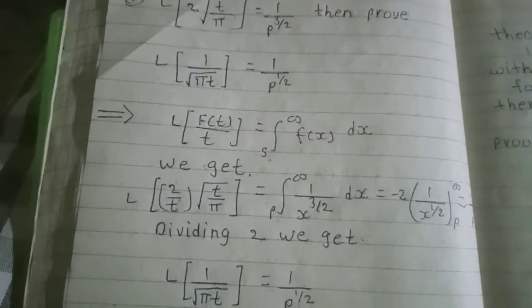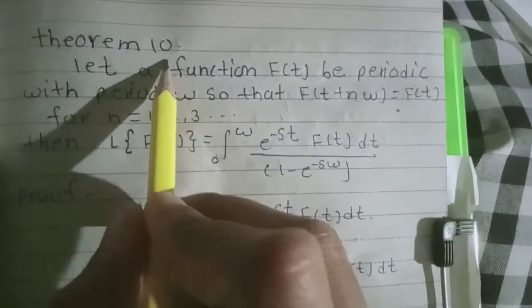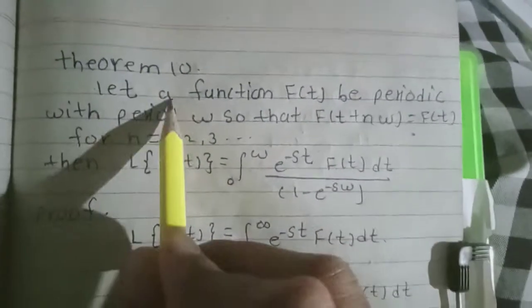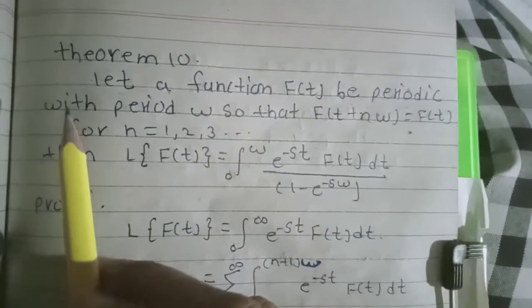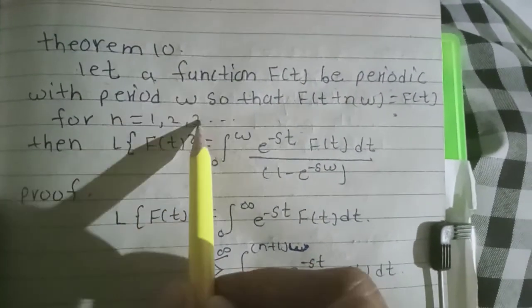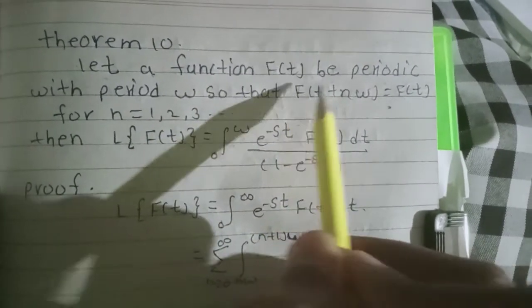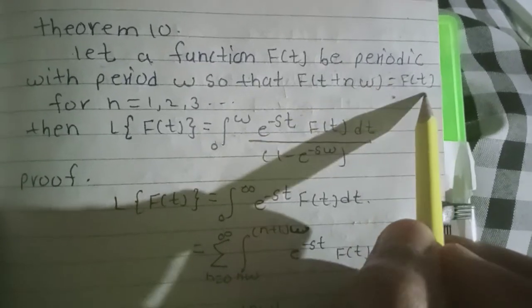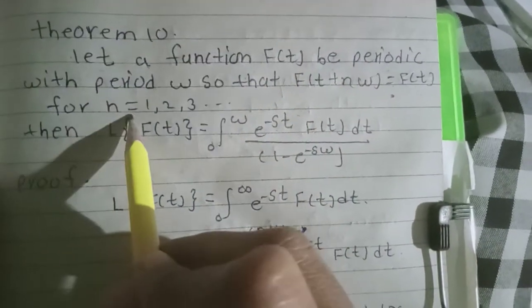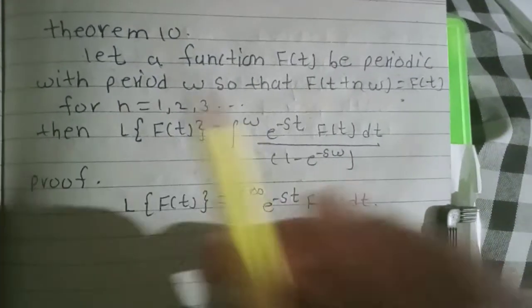So then we give the second theorem, that is theorem number 10. Let a function f of t be periodic with period omega, so that f of t plus n omega is equal to f of t for n equal to 1, 2, 3 up to infinity.